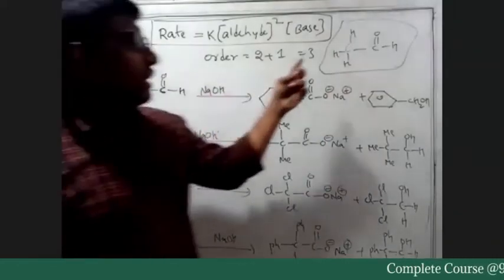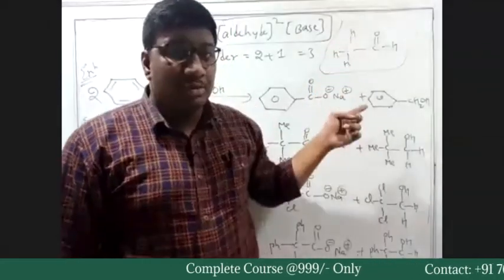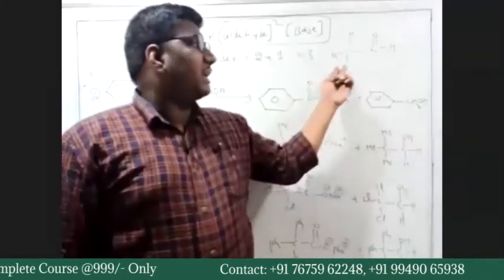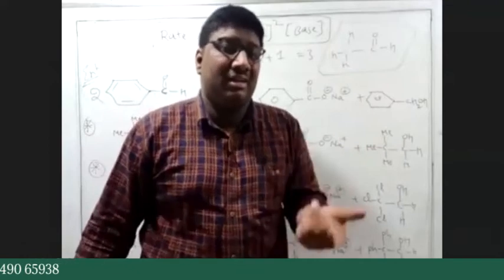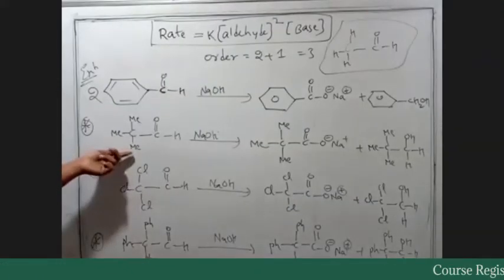In the second example we replaced them with methyl groups, in the third with chlorines, and the fourth with phenyl. If we replace with methyl groups, there is no problem.